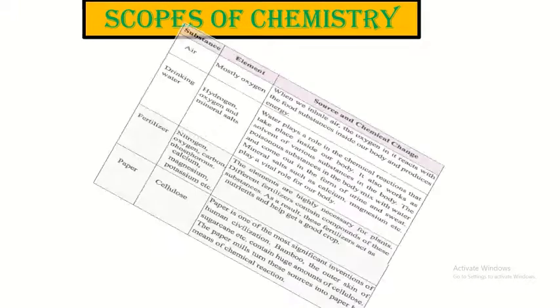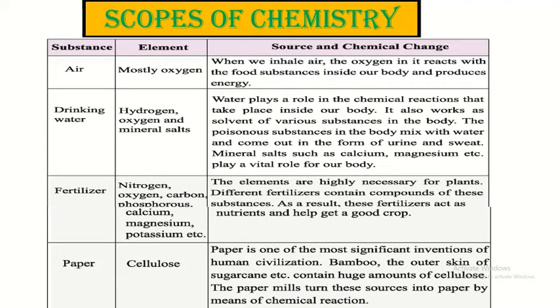Here are some chemicals that we use every day in every moment of our life. At first, air. You know, there is 21% oxygen in air. That is, oxygen is the most abundant gas present in air after nitrogen. When we inhale air, the oxygen in it reacts with the food substance inside our body and produces energy.